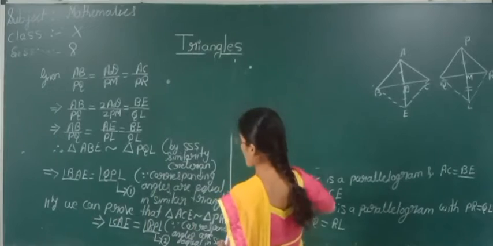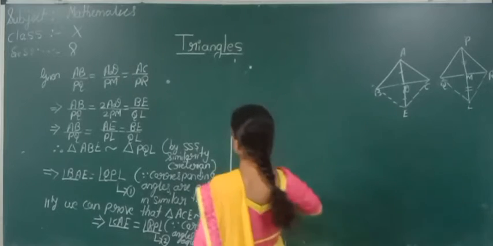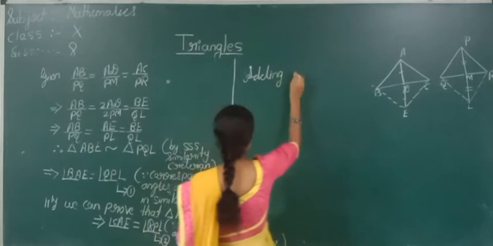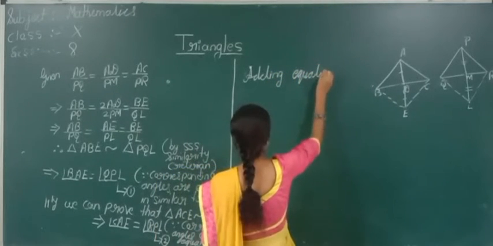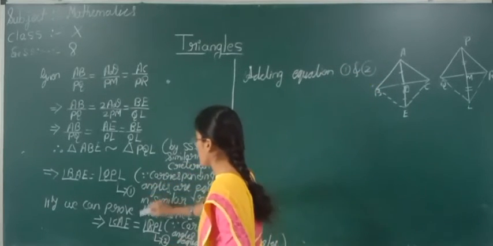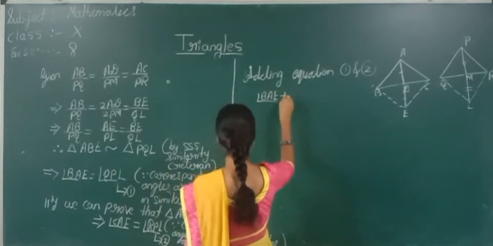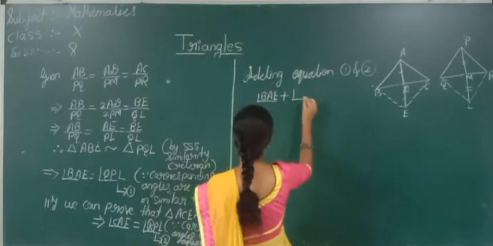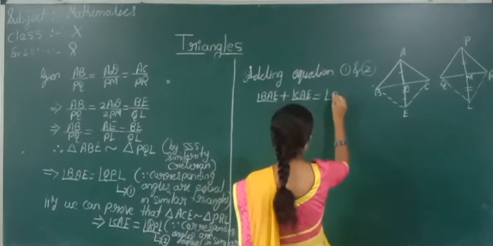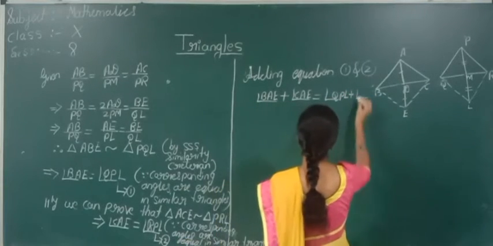So now we are going to add those two equations. See here, adding equation 1 and 2, what will we see here? Angle BAE plus, LHS you add, angle CAE is equal to angle QPL plus angle RPL.